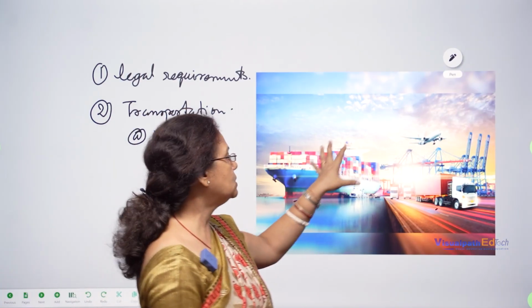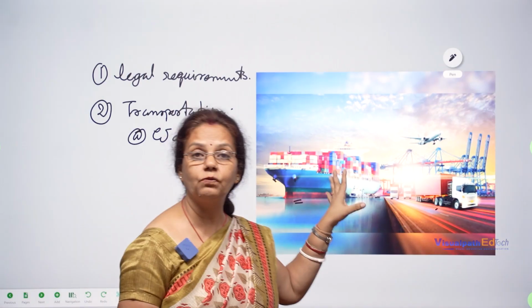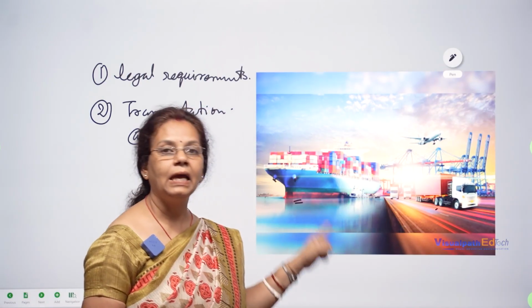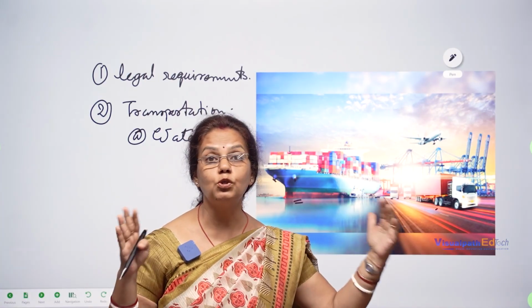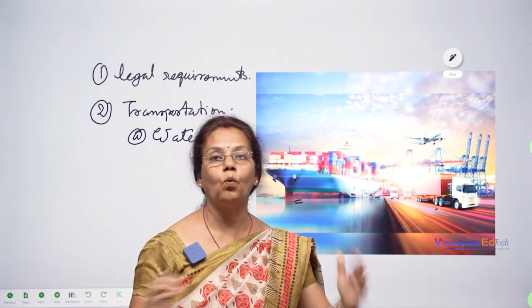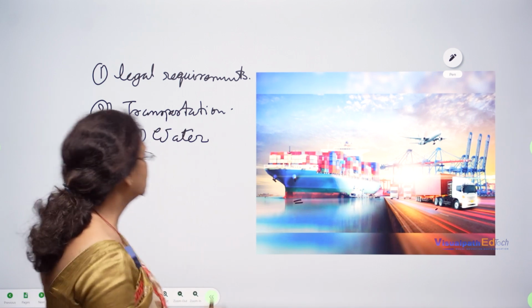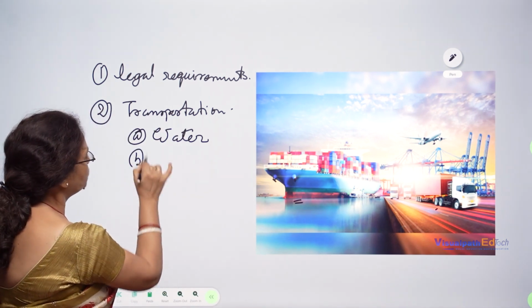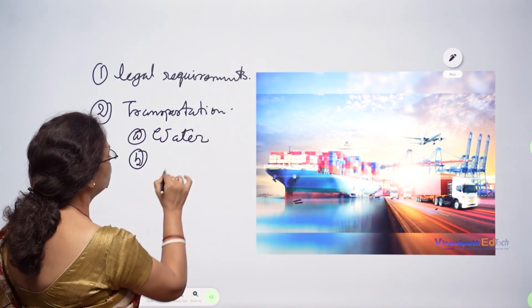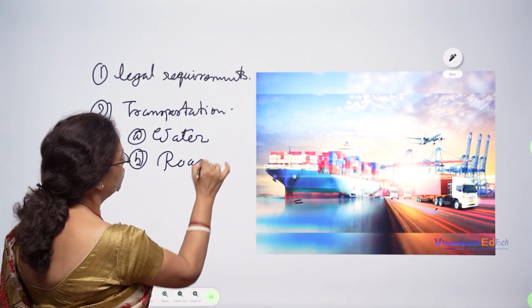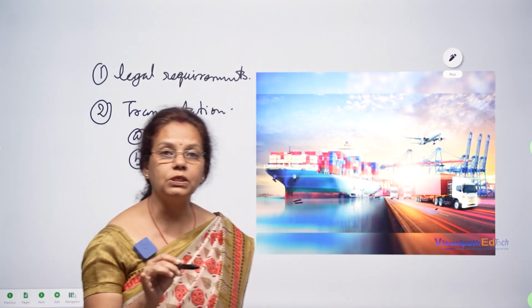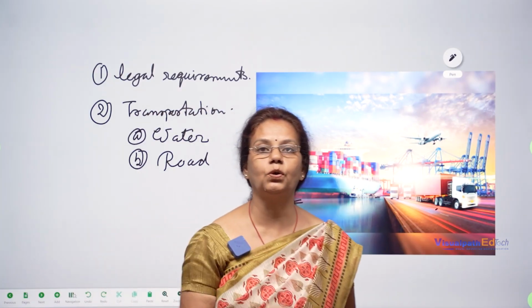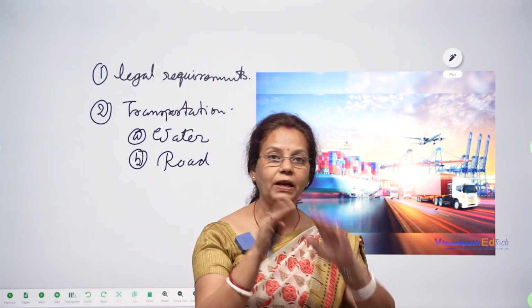Okay, so this is waterways, but the disadvantage of waterways is that it takes a very long period of time. Time is too much in the case of waterways. Next, another means of transportation is the roadways. In the case of foreign trade, those countries which are connected by road are very limited.